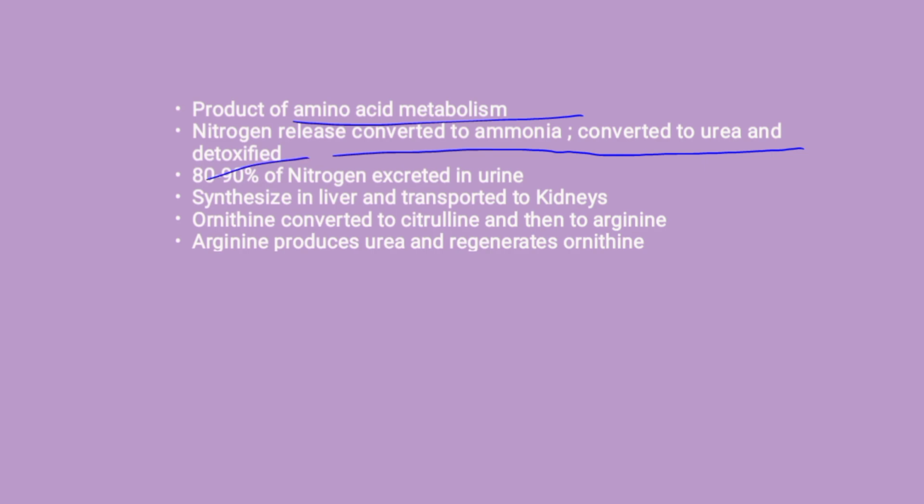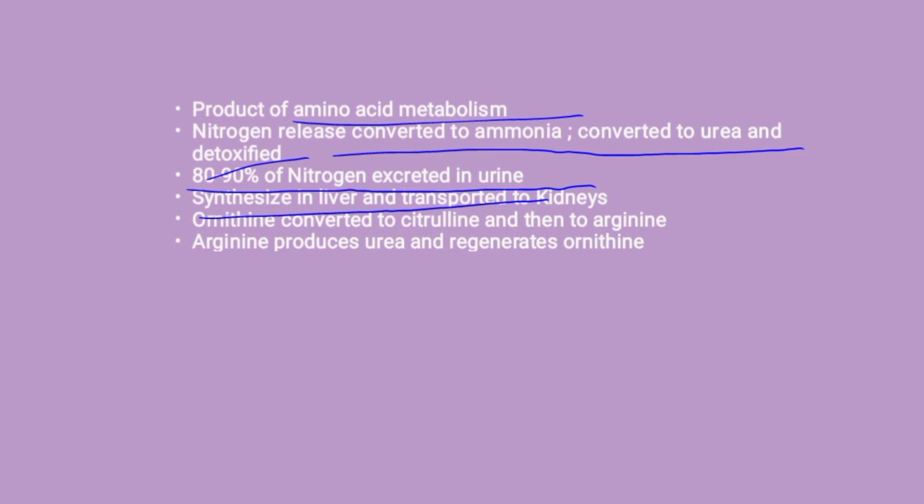As such, urea accounts for 80 to 90% of the nitrogen-containing substances excreted in the urine. Urea is synthesized in the liver and transported to the kidneys for excretion in urine.